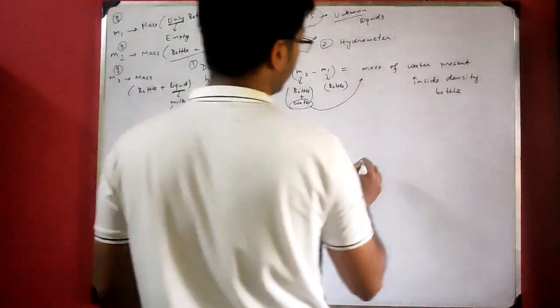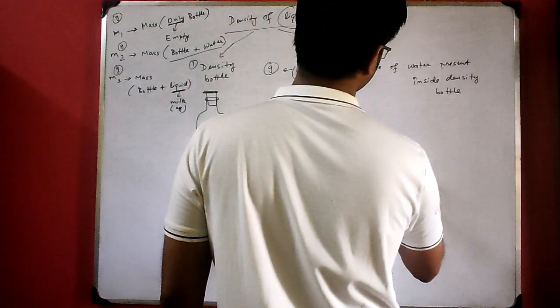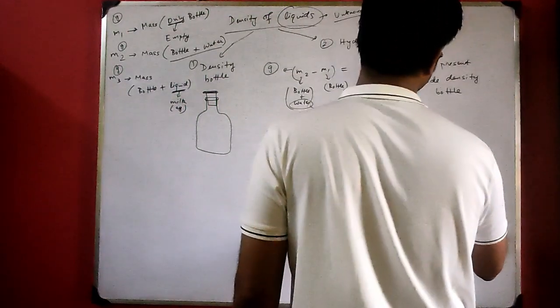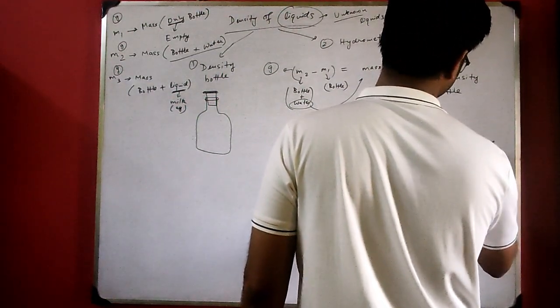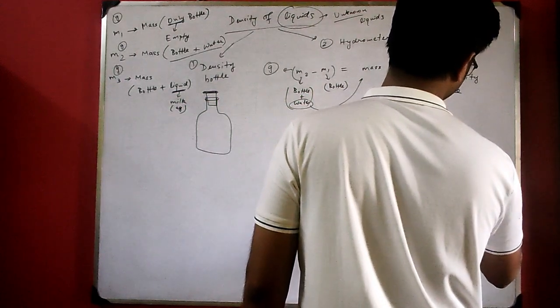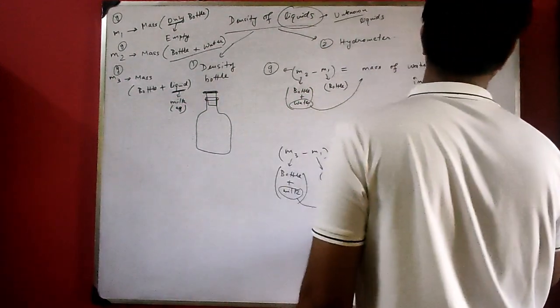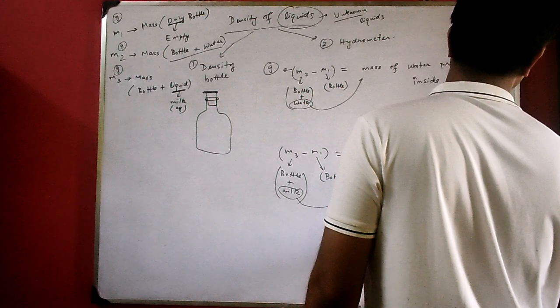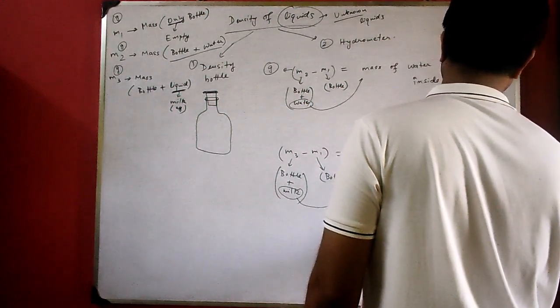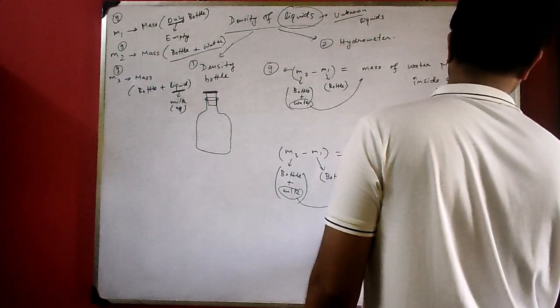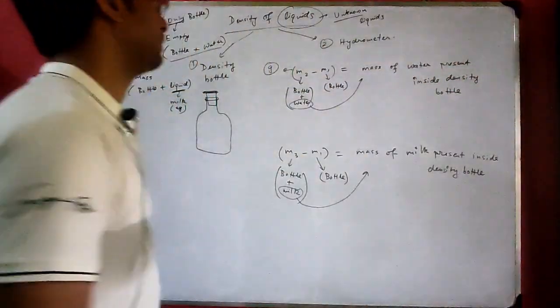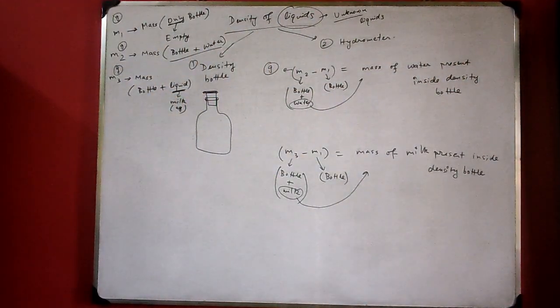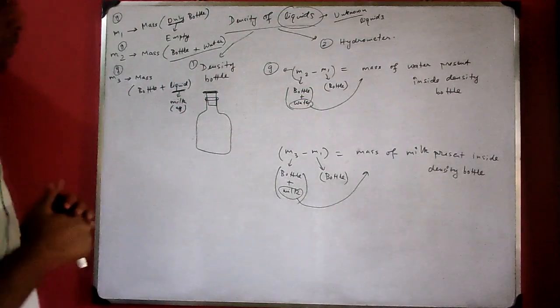So M3 minus M1 will give you the mass of milk present inside the density bottle. Mass of milk present inside density bottle.